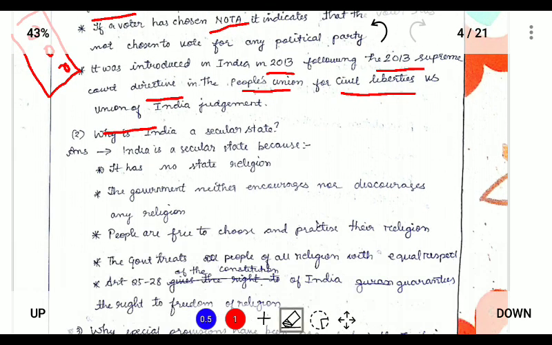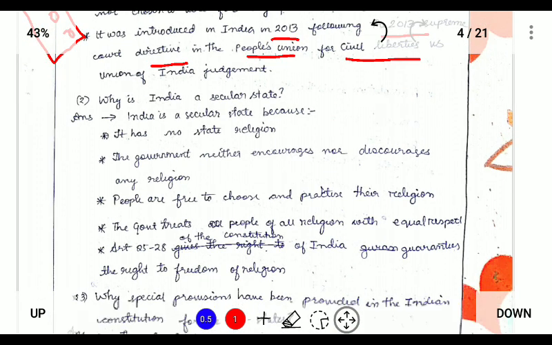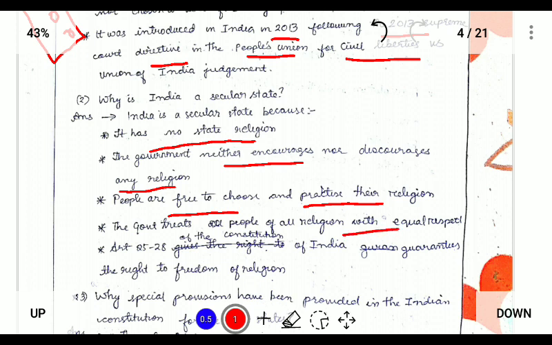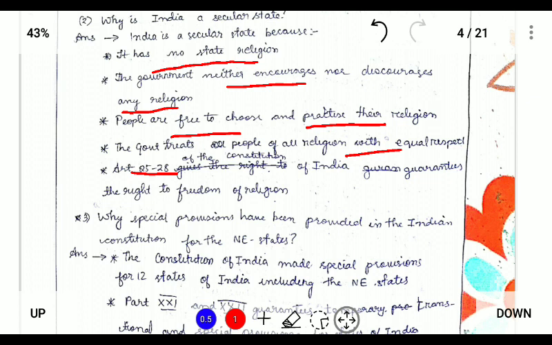Next, why is India a secular state? The Constitution of India provides for a secular state under Articles 25 to 28. India has no state religion, that is, India has no definite religion, and the government neither encourages nor discourages any religion. People are free to choose and practice their own religion, and the government treats all religions with equal respect. Articles 25 to 28 of the Constitution guarantee the freedom of religion.